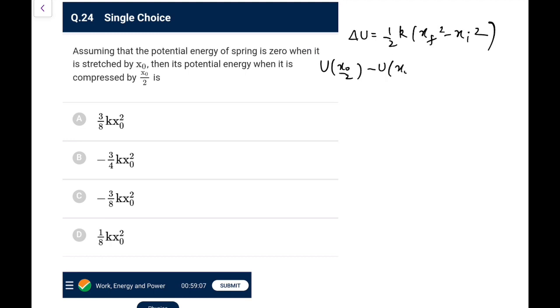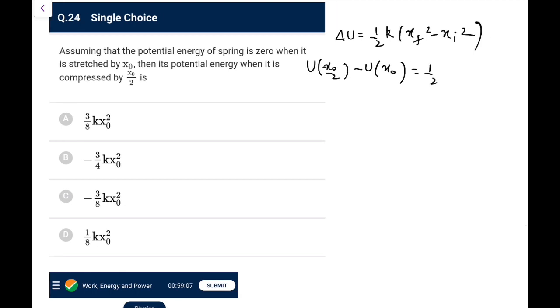Next one, assume that the potential energy of the spring is 0 when it is stretched by x naught. Okay, so the reference is changed, so what is the potential energy when it is compressed by x naught by 2? Just see, we always know delta U is half K x final square minus x initial square. So what I can write here, U at x naught by 2 minus U at x naught. You can write it as minus x naught by 2 for compression, no meaning because ultimately you have to do the square thing.